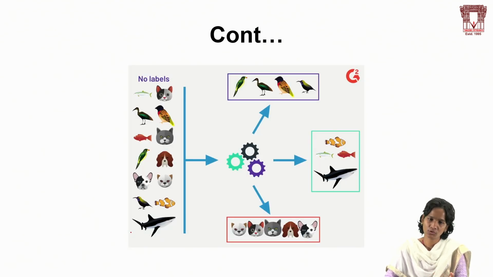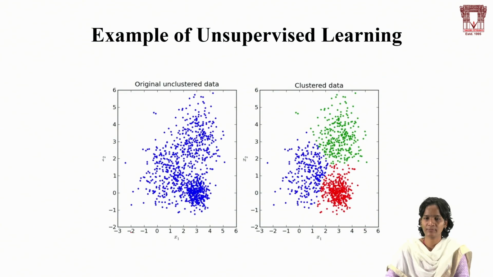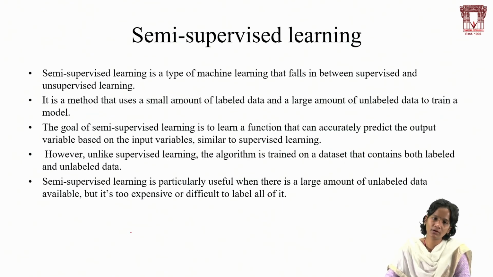There are no labels; it is completely unlabeled data, and I'm labeling everything, like birds as one label, animals and so on. This is unclustered data, and from that I take the clustered data. I'm dividing the unclustered data into clustered data. So that is what unsupervised learning is.